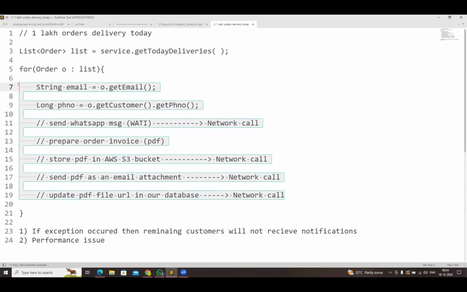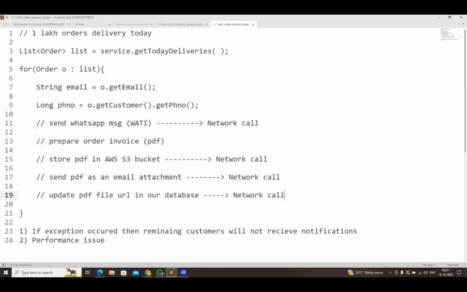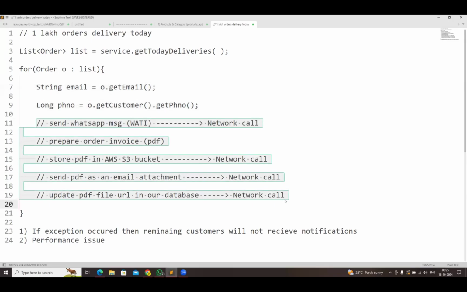Guys, can we assume it will take 1 second to process one order? Is 1 second sufficient to execute all this logic? Not sufficient.